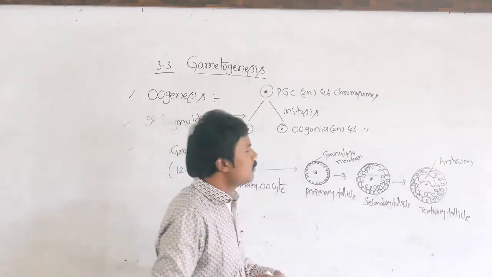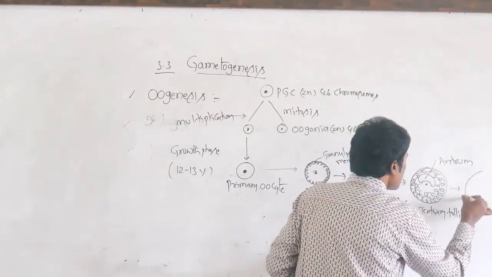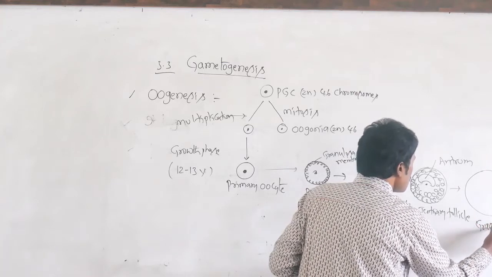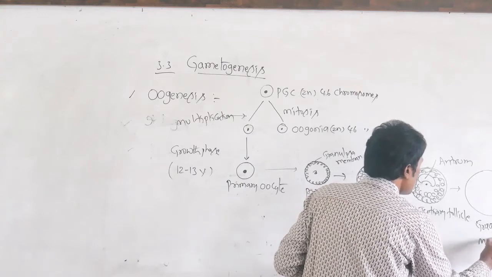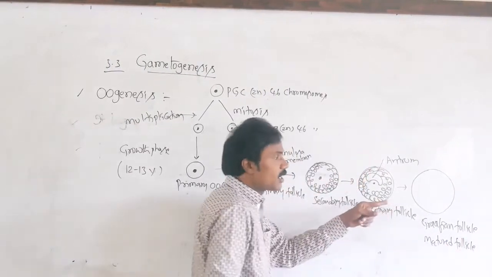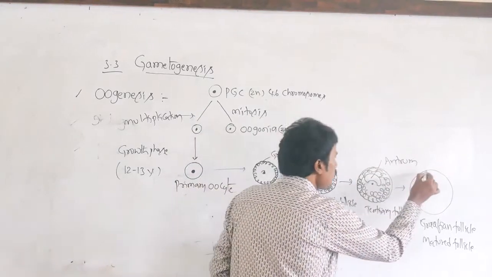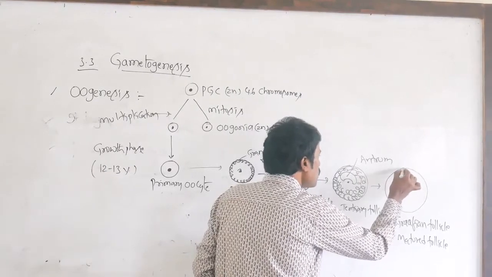Then the matured follicle, we call that the Graafian follicle. This is what we call the matured follicle. In this Graafian follicle, if you observe, different types of membranes are present.